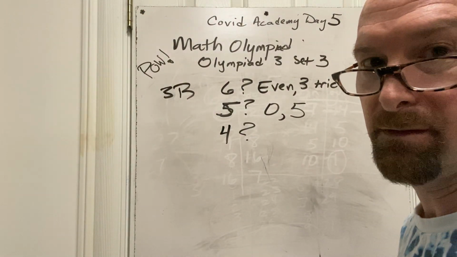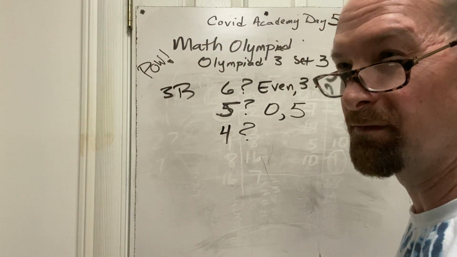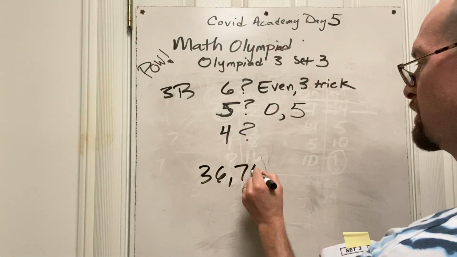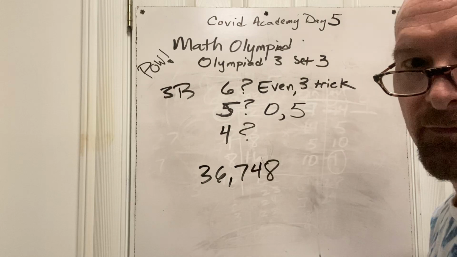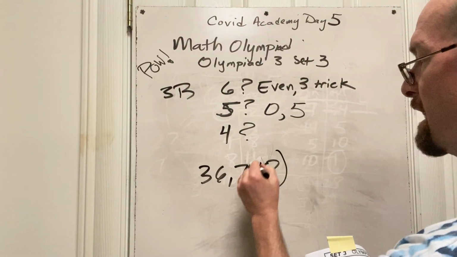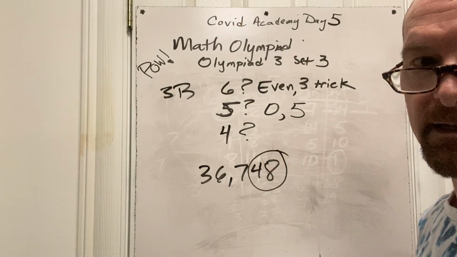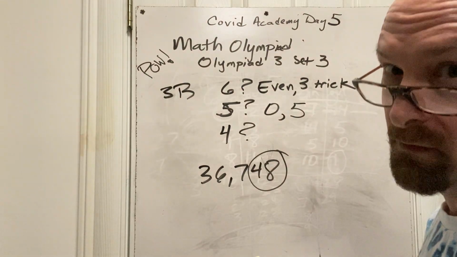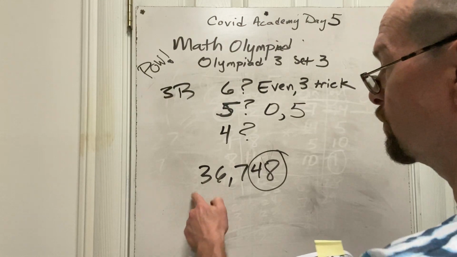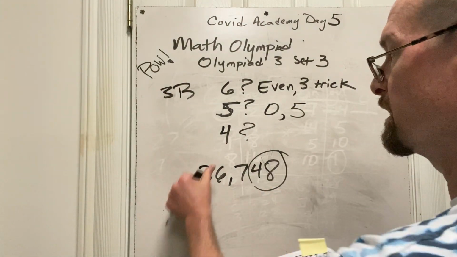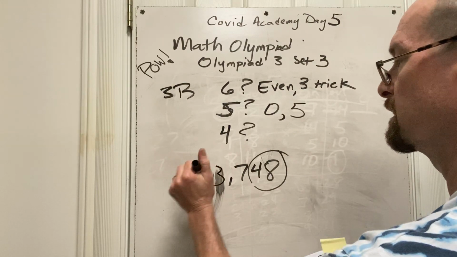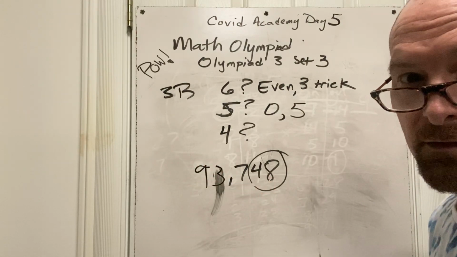How do I know if 4 fits into a number? For the numbers under 100, there's no trick. There is a trick if you're bigger than 100. So let's say 36,748. To know if 4 fits into that, all you do is look at the last 2 digits. Does 4 fit into 48? Yes, it does, because it's 12 times 4. So 4 fits into that whole number, no matter what I put over here. I could put an 8 here. I could put a 3 here. I could put a 9 here. Doesn't matter. 4 is always going to fit.